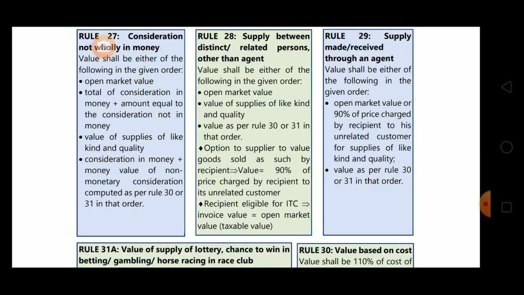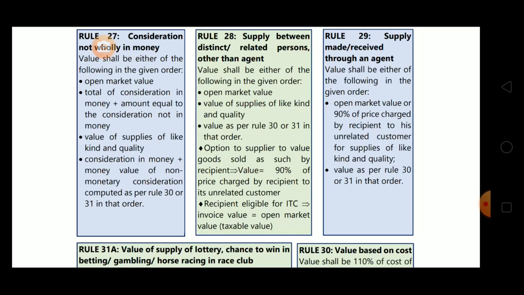Suppose you went to a shop to purchase a refrigerator in exchange for your old refrigerator, and suppose your old refrigerator would fetch 10,000 and the cost of the new one is 50,000. So the monetary consideration in this case is 40,000. Suppose in cash you paid 40,000 to the shopkeeper and you gave your old refrigerator.